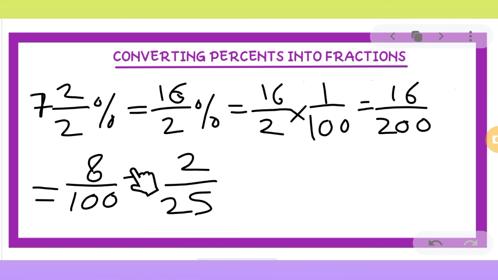Now students, here don't get confused. You can get confused that this is also a fraction, then why are we converting into fraction? No, this fraction is in percentage form only. It is a fraction, but it also has a percentage sign attached. We had to convert percent into fraction here, so we will convert it by multiplying it by 1/100 and we will get the answer as 2 upon 25.